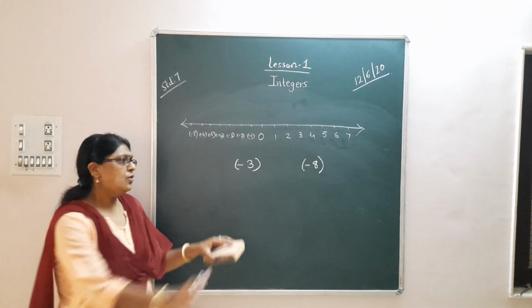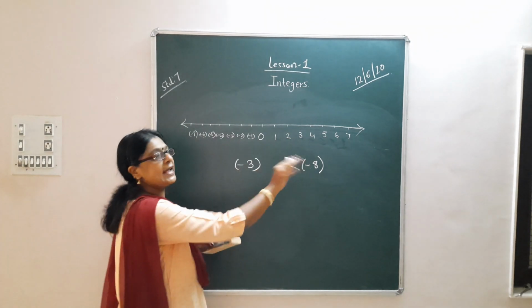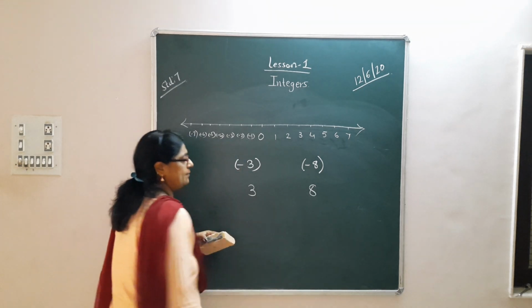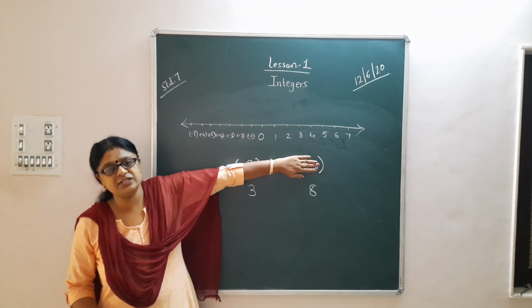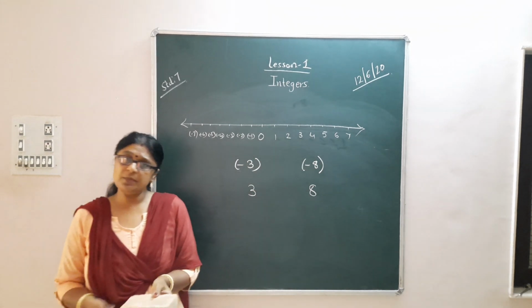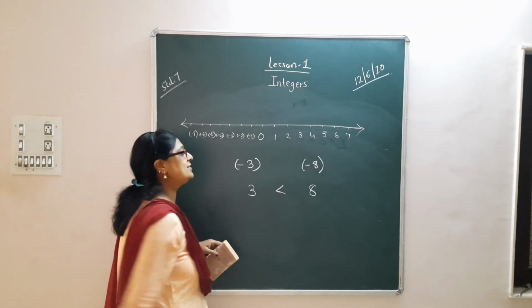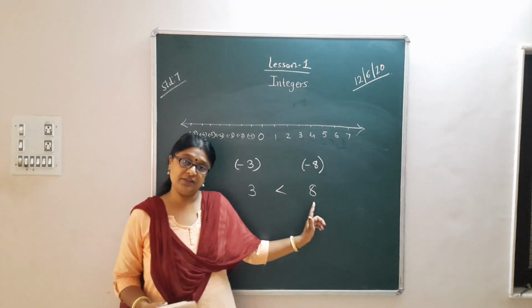For some time, forget the negative signs. Just take 3 and 8. We know which is the smaller number: obviously, 3 is less than 8. So this is about positive numbers.